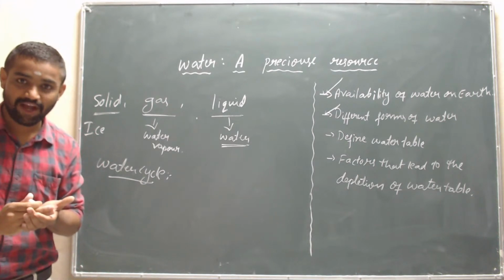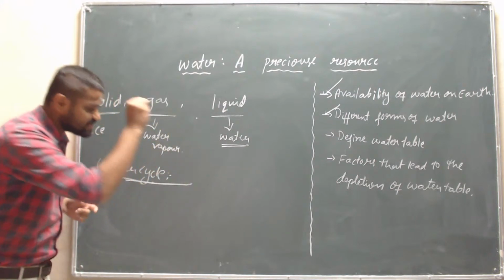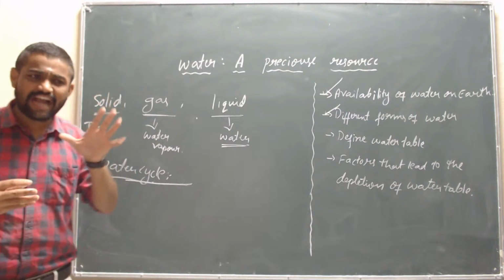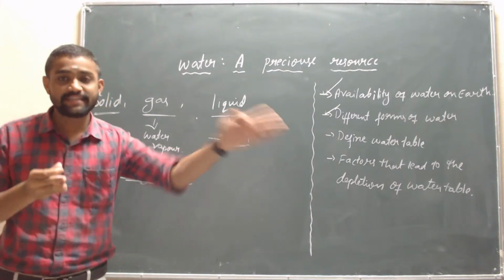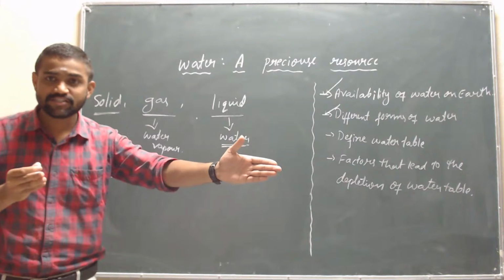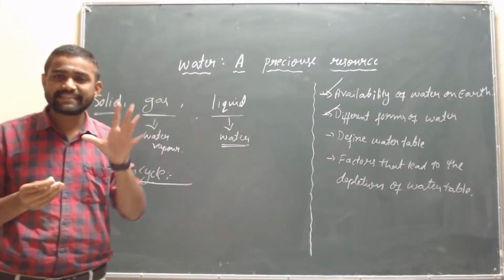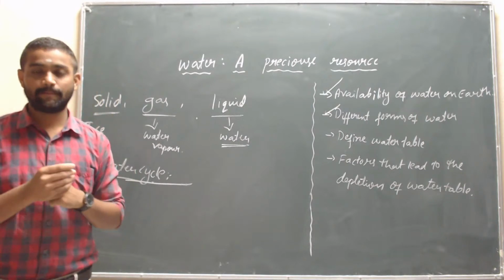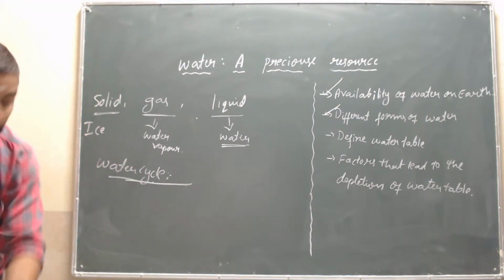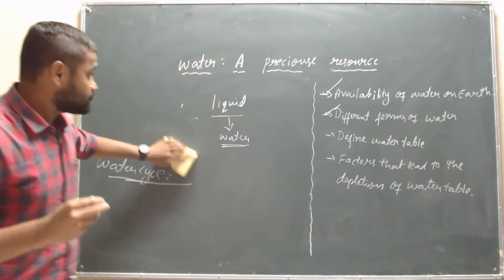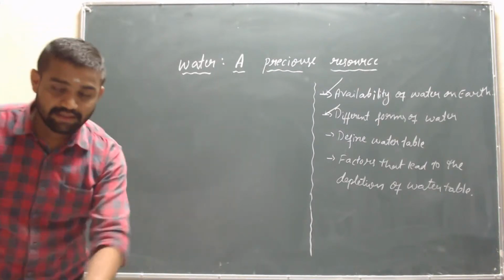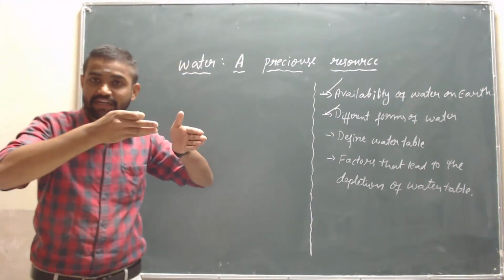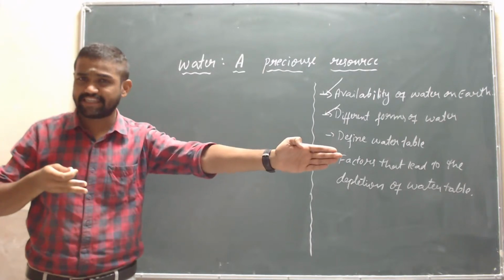Isn't it, children? Okay, see here, this rainwater, that rainwater does not completely flow towards the seas or rivers, and some amount of water is absorbed by the soil. Are you getting my point? Sir, now the rain will come, and all the water from the rain will flow towards the sea, you say.